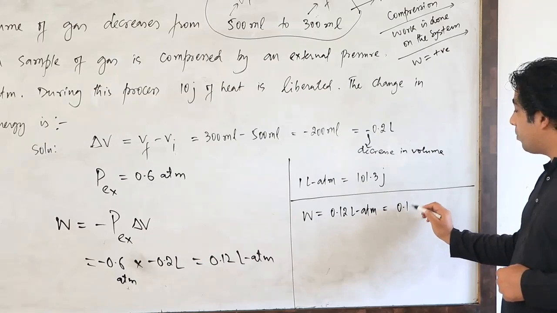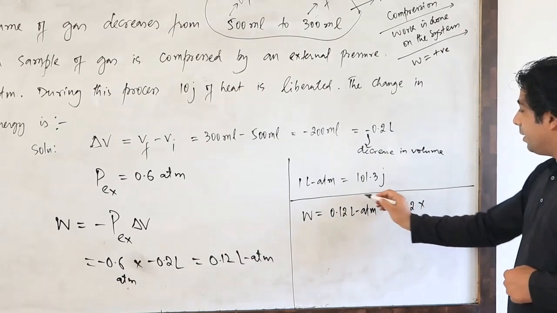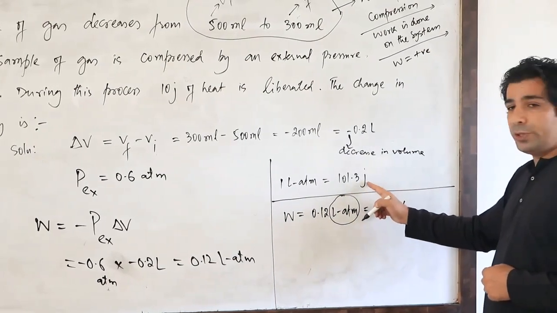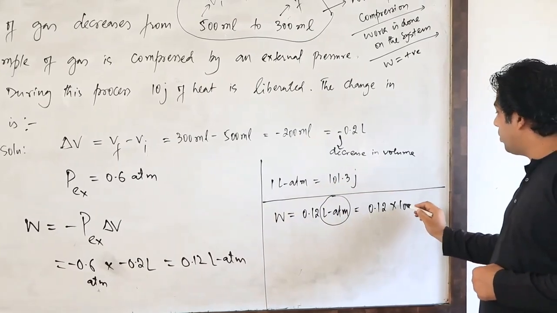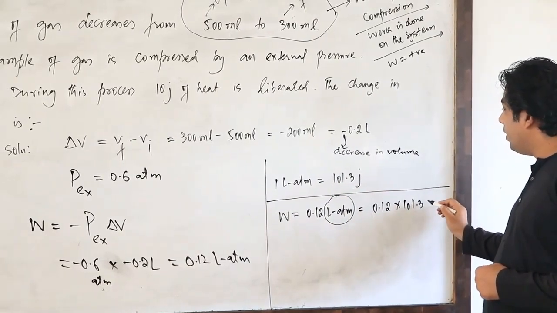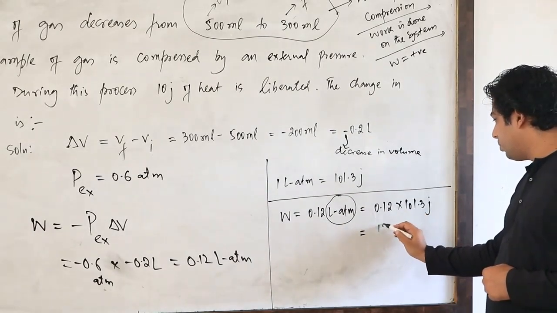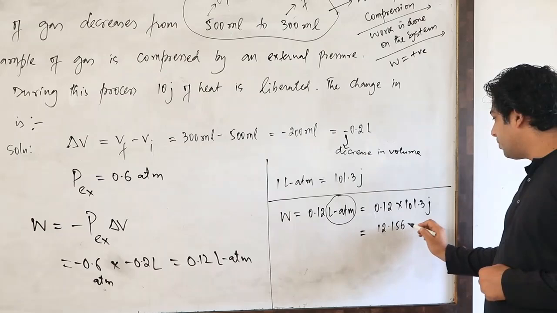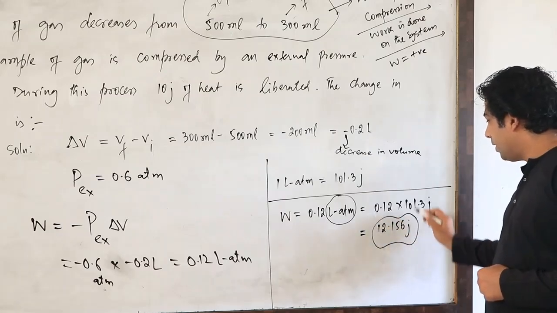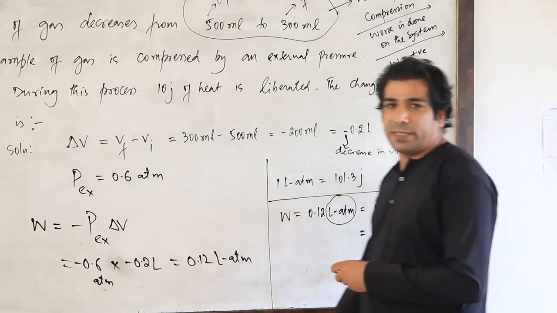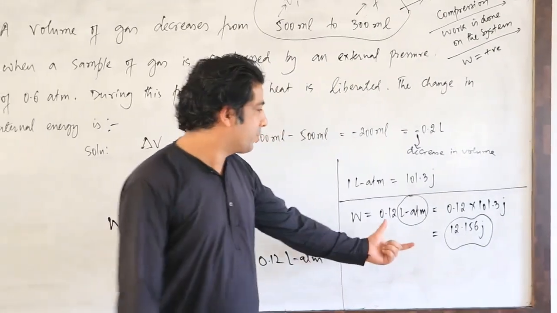It will be 0.12 into, in place of this now, we have to use joules. So we have to multiply with 101.3 joules. And this will round off, it will come out to be around 12.156 joules. So the work done is basically 12.156 joules right out here, my dear friends.